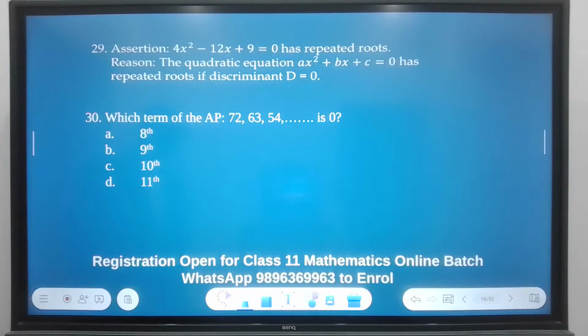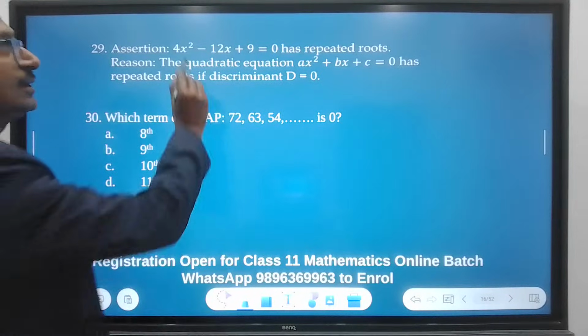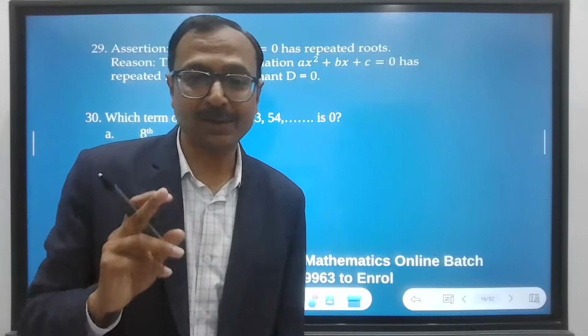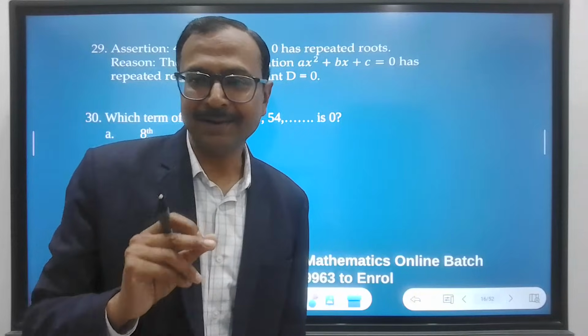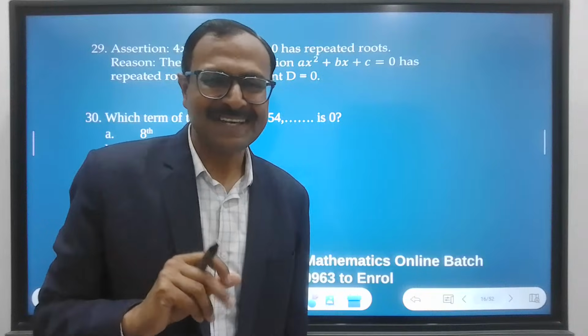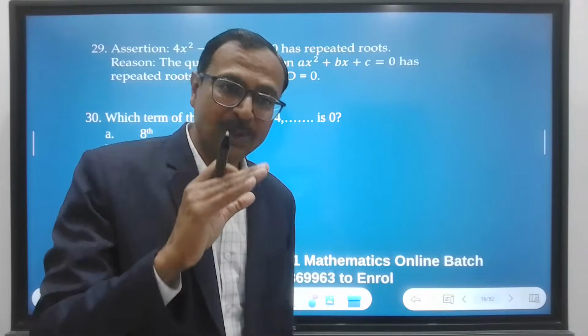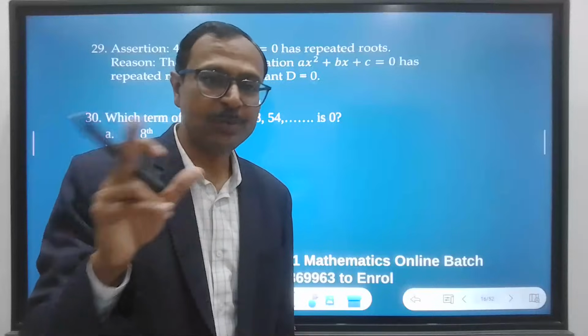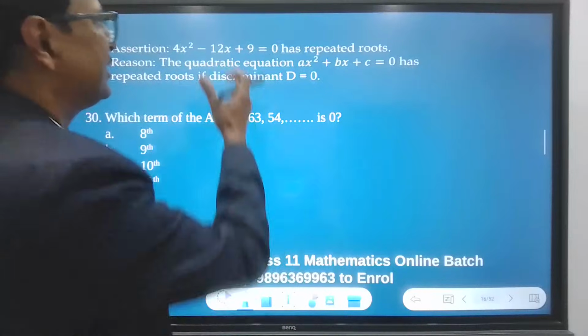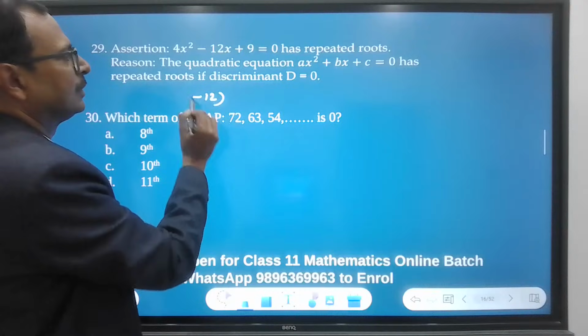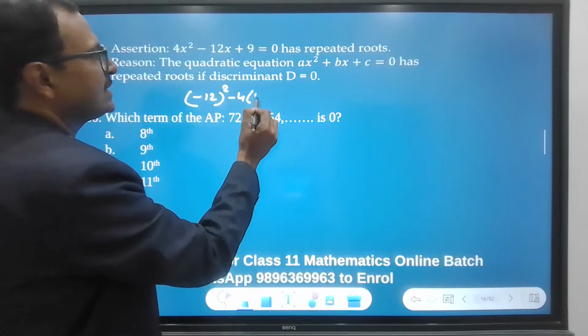Here we have question number 29. Assertion: this has repeated roots. Repeated means equal roots. Equal roots means the discriminant should be 0. So let's check whether the discriminant is 0 or not. B square minus 4AC.